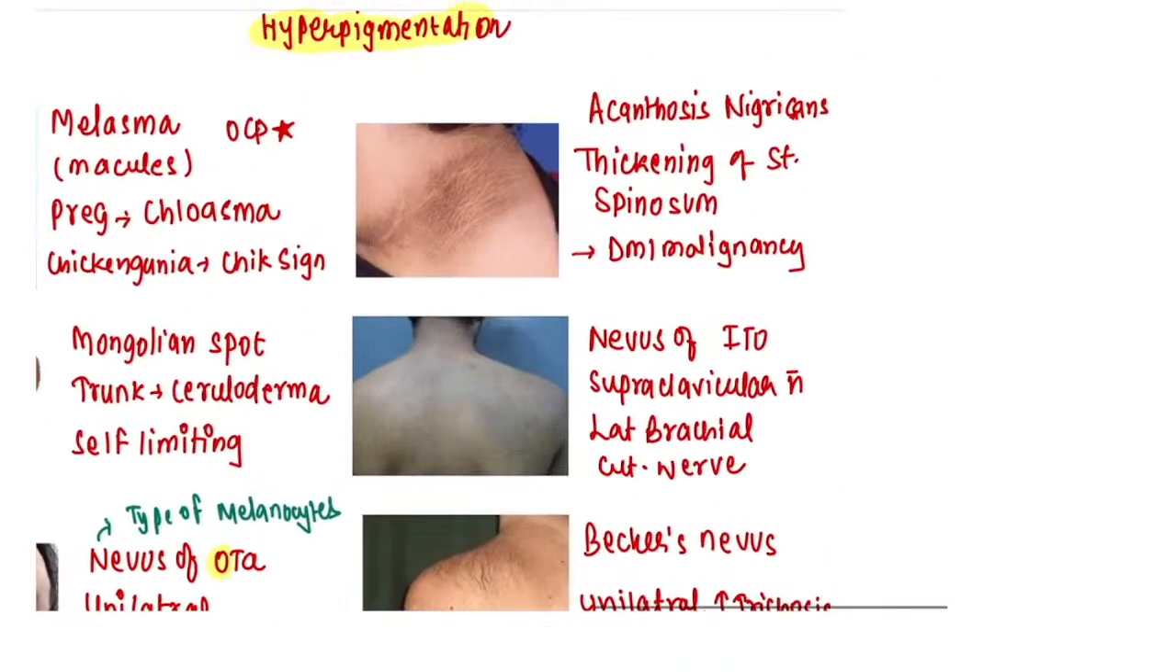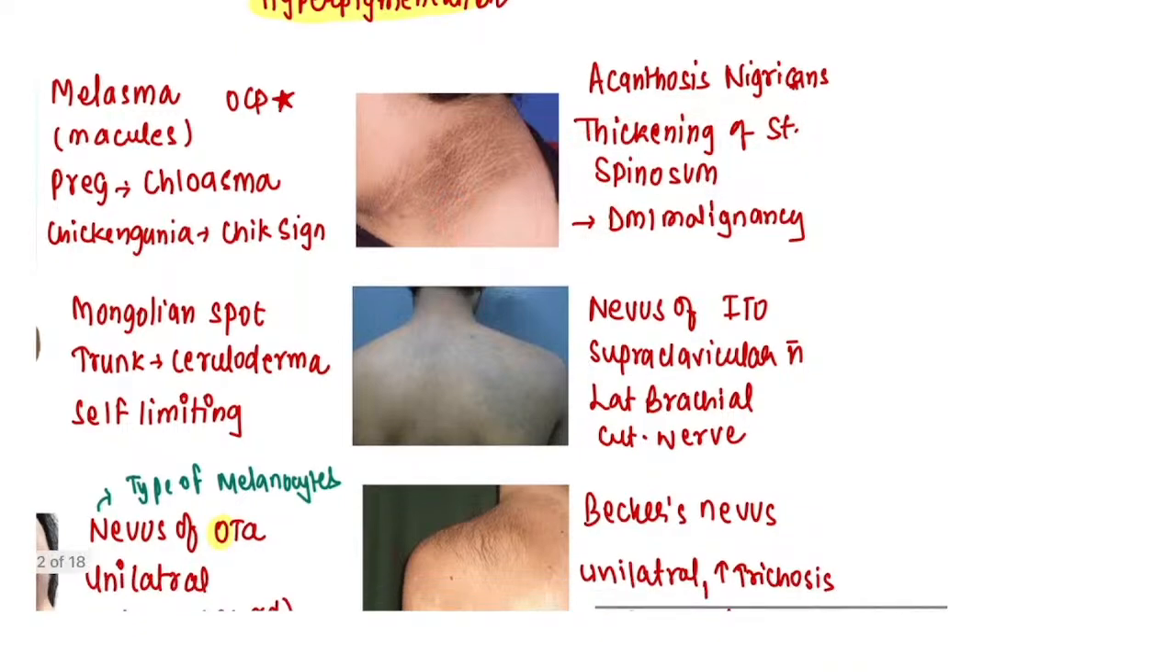Another thing, we are having acanthosis nigricans. Acanthosis means what? Thickening of stratum spinosum, and nigricans means black discoloration. So this thing is due to diabetes mellitus, malignancy. This thing can be internal marker for malignancy as well, right? So this is going to be thickening of stratum spinosum, which is known as acanthosis nigricans, right?